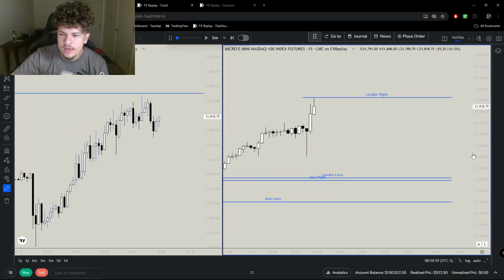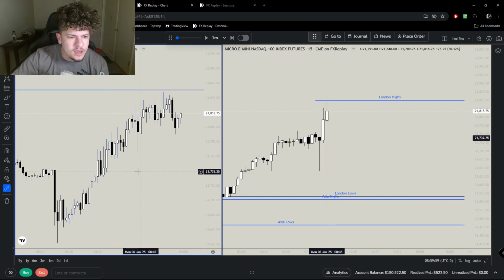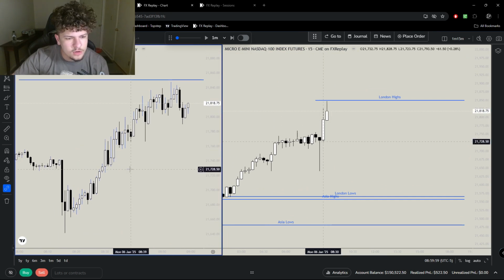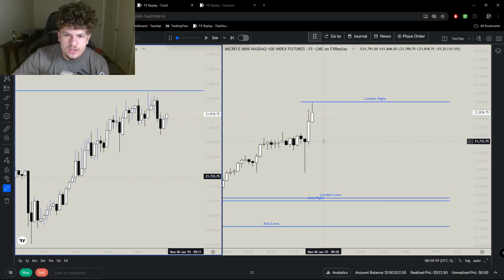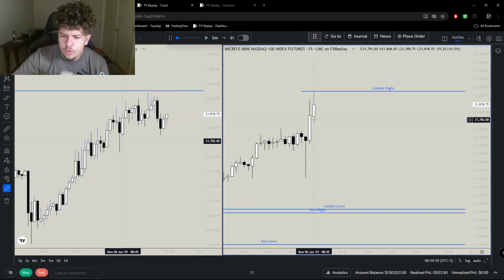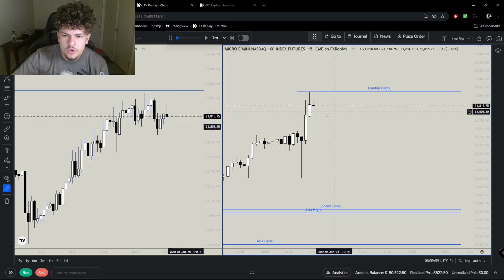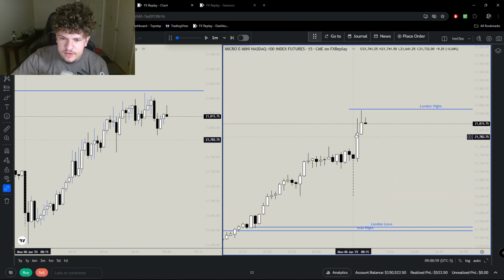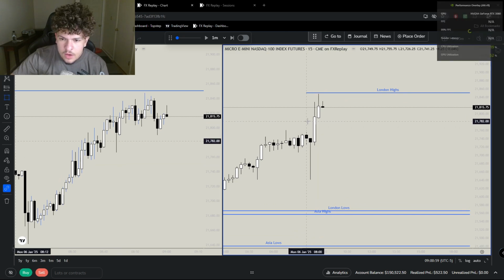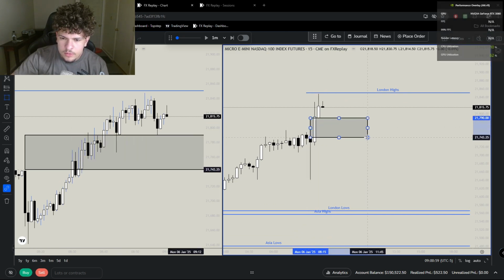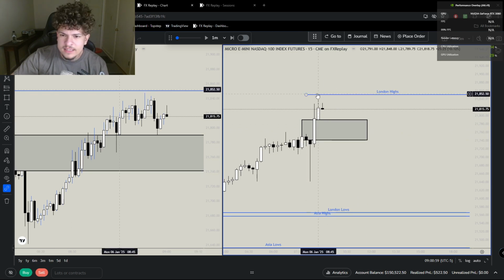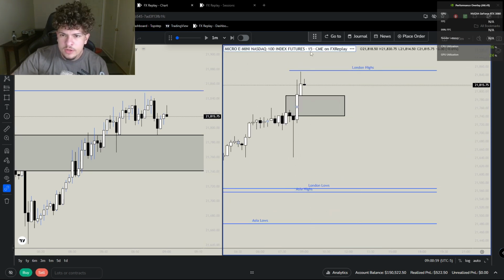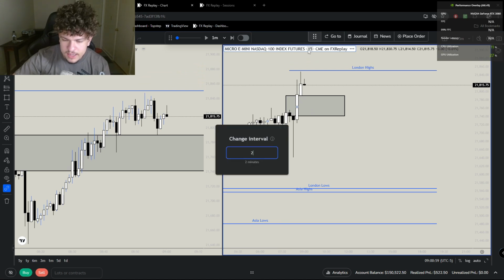So these are things I like to look at because I want to see how price reacts to these on the different time frames. But now we're at 9 o'clock. Again, I can trade at 8:30, but most of my trades come a couple minutes after market open. So let's just click through here and see what we get. So we just created this 15-minute imbalance, which I think will be pretty important because I imagine we're going to take out these highs and then see price go lower. But let's check our 4-hour really quick. Let's see what our bias is for the day.